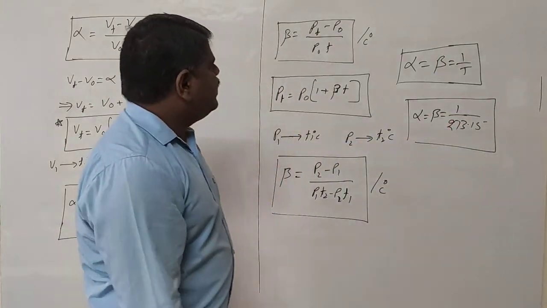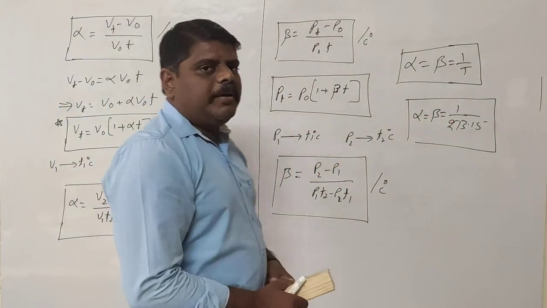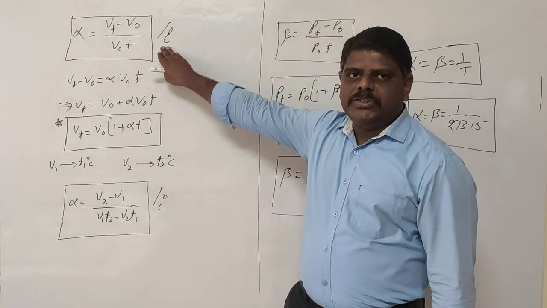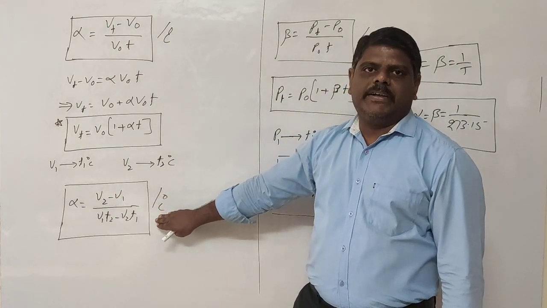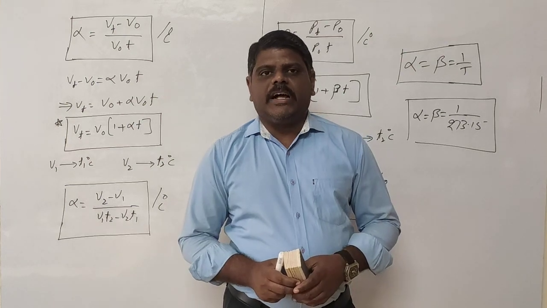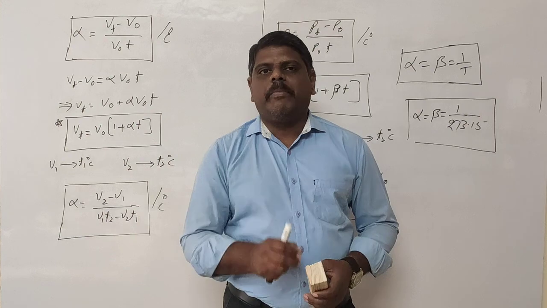So these are the gases and the formulas. You need to remember these formulas, which are very important to solve the problems. If 0 degree and T degree centigrade are given, use this formula. If T1 and T2 degree centigrade are given, you can use this formula. Why do gases have a pressure coefficient also? The reason is that the effect of pressure on gases is very large. You must remember this concept.